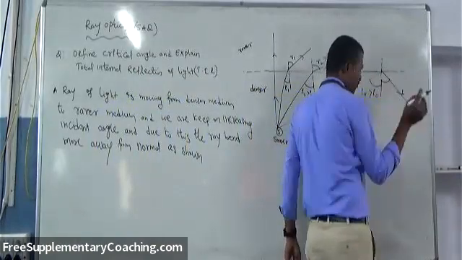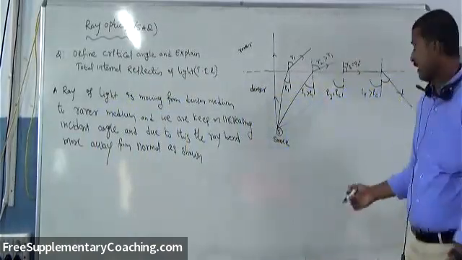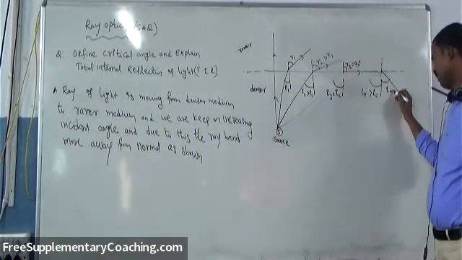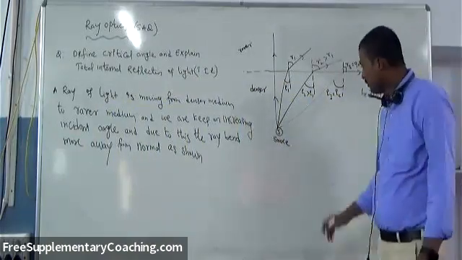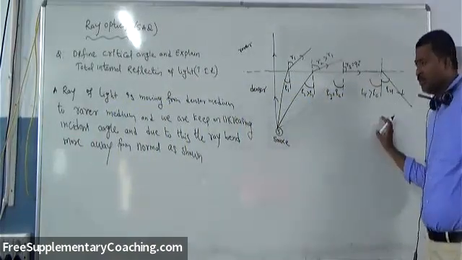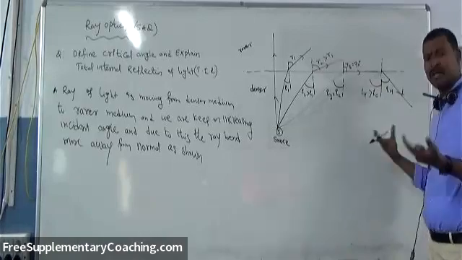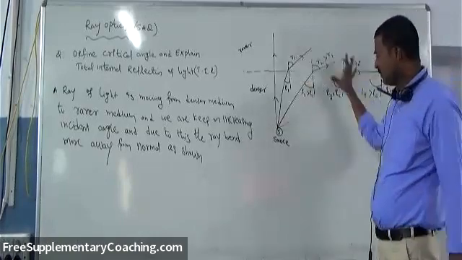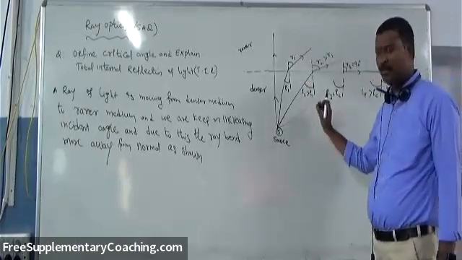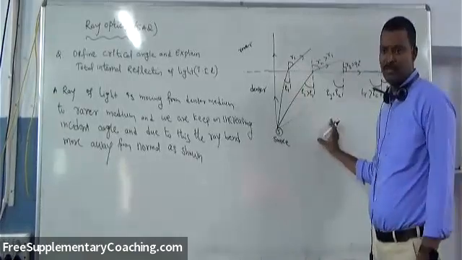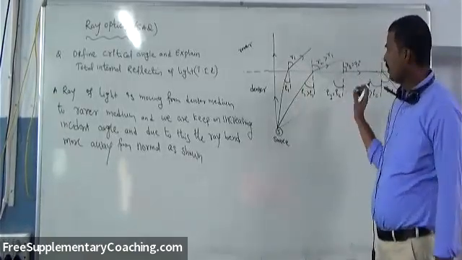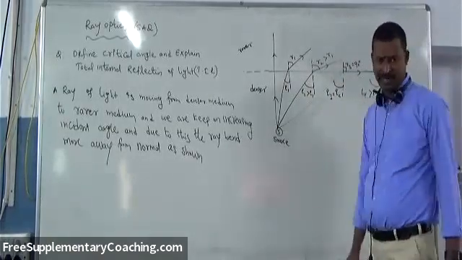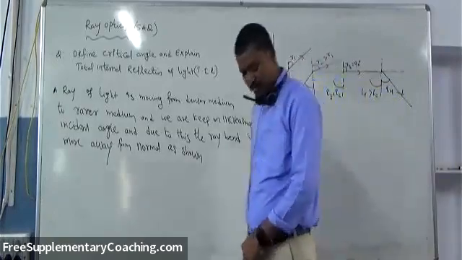The incident angle is equal to the reflection angle. Here if the incident angle is I4, then the reflection angle will also be I4. Understood? Diagram is clear. This is only explanation only. Remaining we have to write whatever we have said. It is orally. We need to write in a word. That's it. The complete explanation and the definition of critical angle and explanation of TIR is done here by using diagram. Now, what only we have to do? Only the definition of critical angle and what is TIR we need to write. Clear? Diagram, everybody clear?